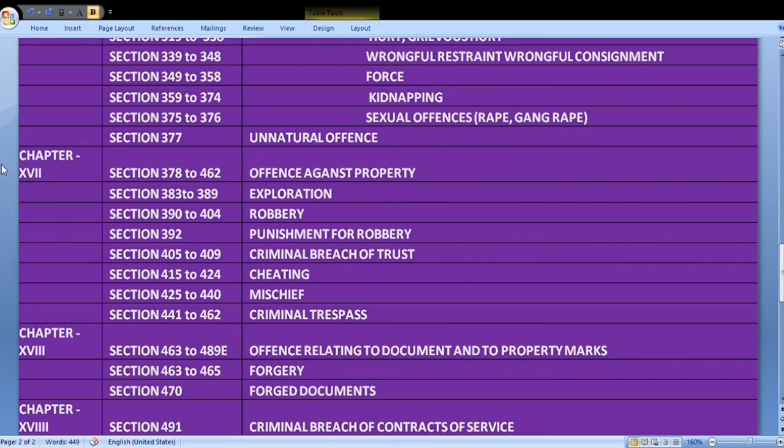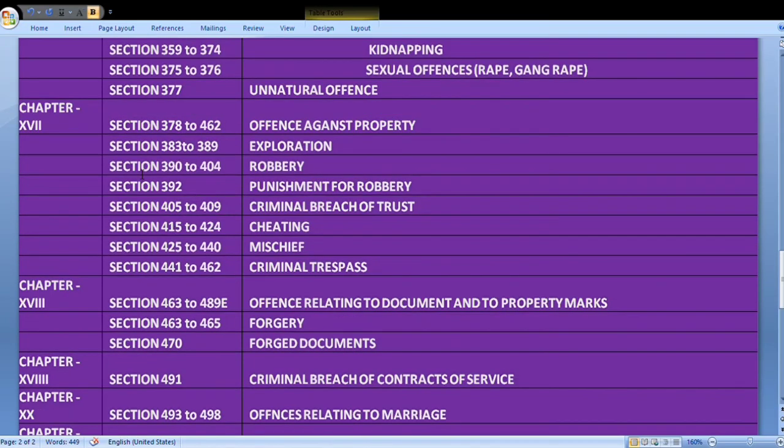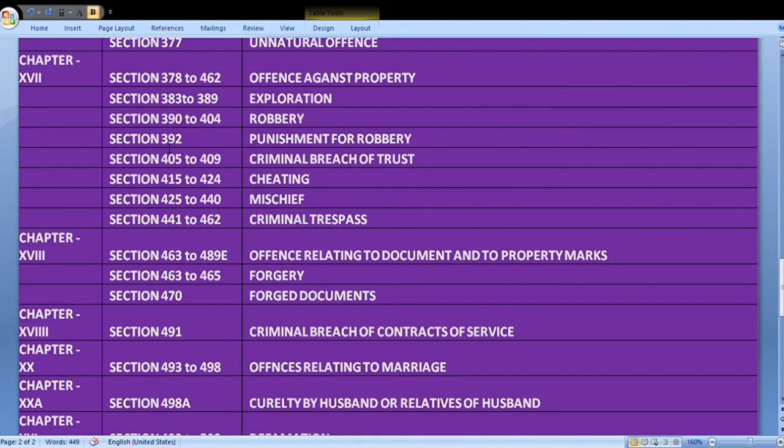Chapter 17, Section 378 to 462, Offences against property. Section 383 to 389, Extortion. Section 390 to 402, Robbery. Section 392, Punishment for robbery. Section 405 to 409, Criminal breach of trust.